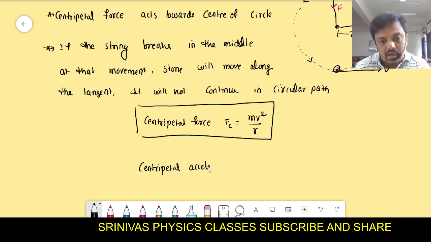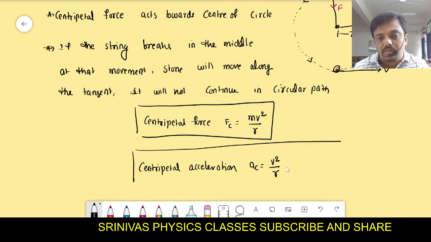Centripetal acceleration is force by mass, that is v square by r. The formula v equals r omega is there; we know the relation between linear velocity and angular velocity. According to that, if you write it here, you will get one more formula, that is r omega square.